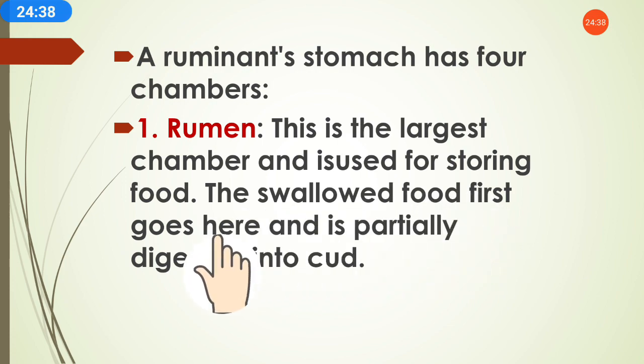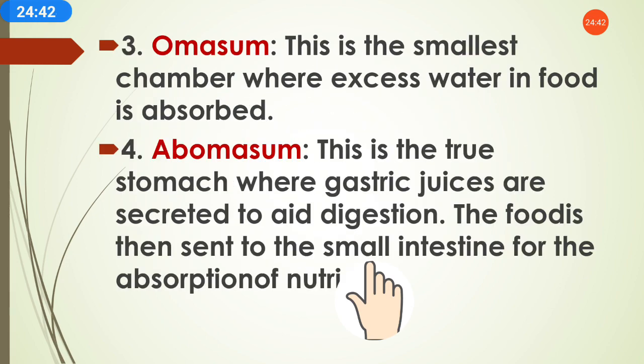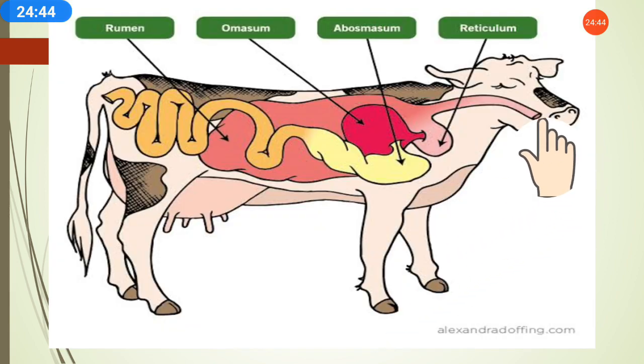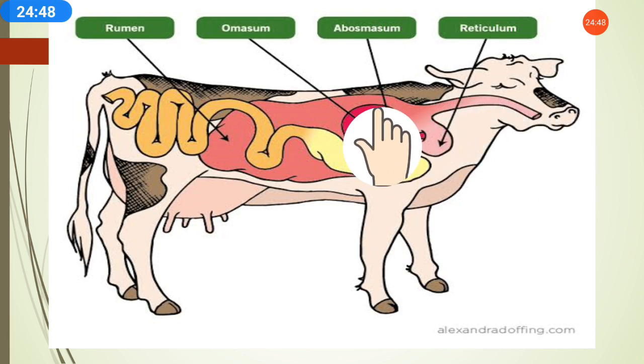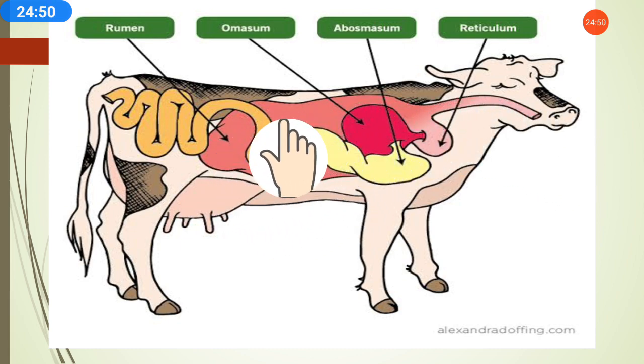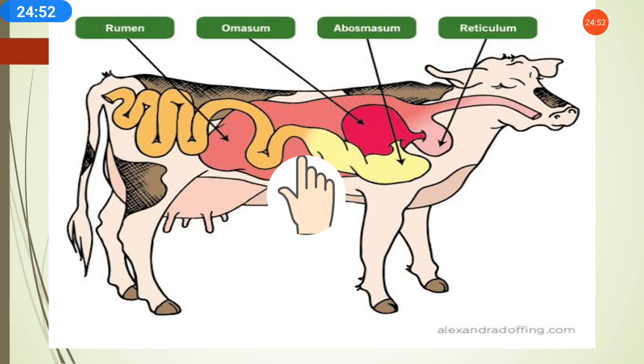The swallowed food first goes here and is partially digested into cud. Means once they chew the food halfway, that part enters the rumen, and then the semi-digested food process happens and the cud gets digested here.